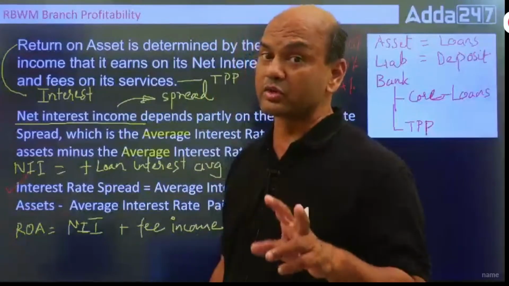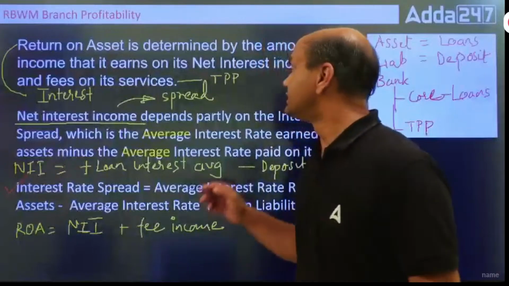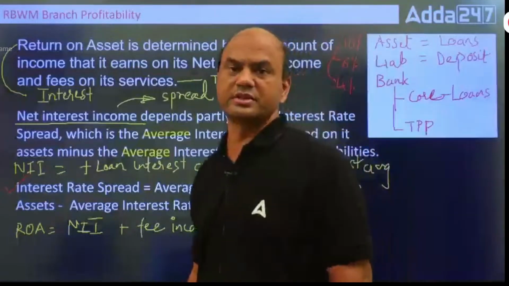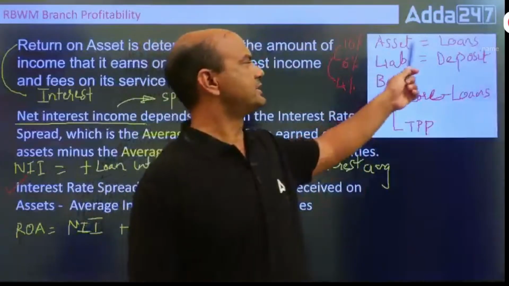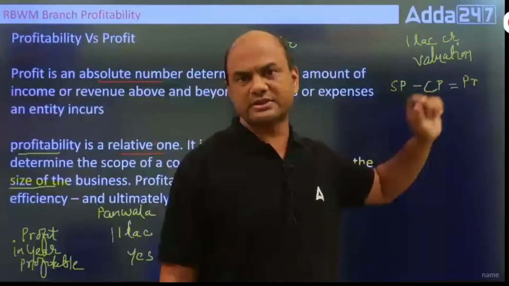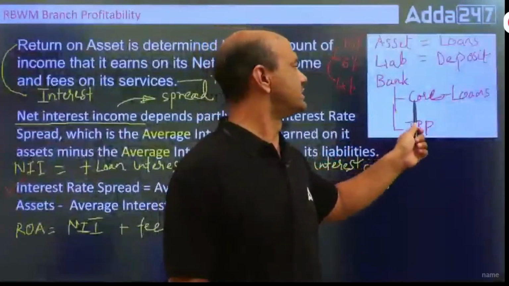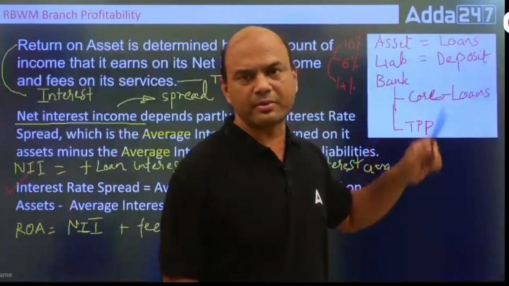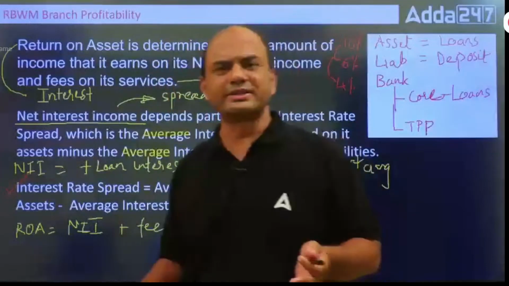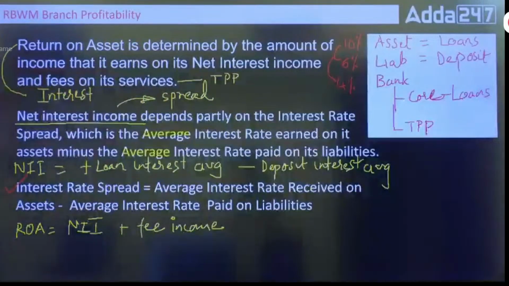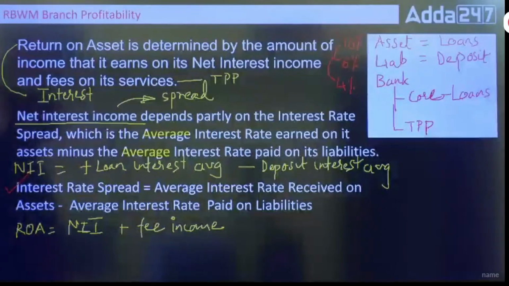So now, what are the two important assets? One is the loan which you give, and second is the bonds, right? So look at this. Assets are loans, liabilities are deposits, right? And next one is TPP, third party products. So you basically have only three businesses in your bank. One is assets, loans. Second is your deposits. And third one is your TPP. These are the only jobs we do in our bank.